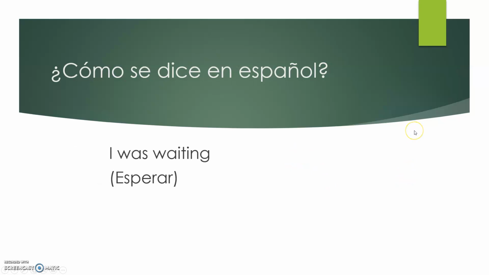How about I was waiting? It is yo esperaba. One thing that is a little bit weird about the imperfect tense is that there's no o in the yo form. So yo esperaba, you have to state yo, because otherwise it could be he or she waiting.